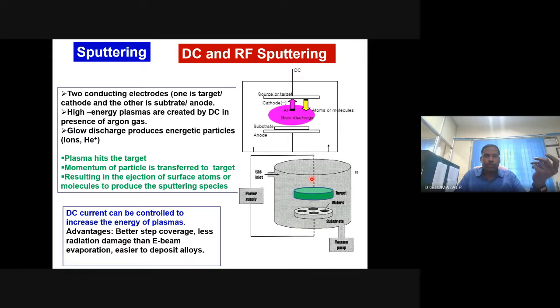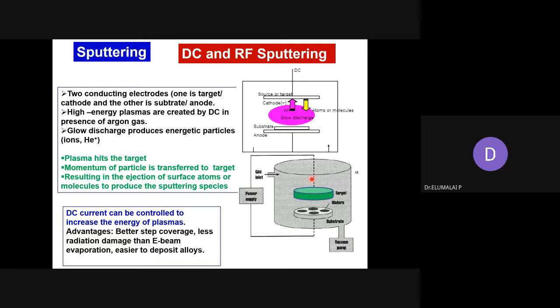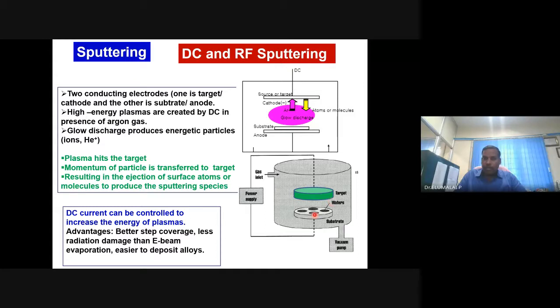Depending on the work function of the metal, for example if the target is copper and you want to fabricate a thin film of copper, you need to apply energy higher than the work function of the metal. Then the surface atoms will be lifted, leave the surface and deposit here.